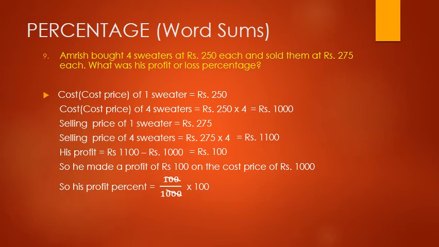So 100 divided by 100 is equal to 1 and 1000 divided by 100 is equal to 10. So now what is left? 100 upon 10. Now we are going to divide 100 in the numerator and 10 in the denominator by common number 10. So 100 divided by 10 is equal to 10 and 10 divided by 10 is equal to 1. So our answer is 10%. So we can say that his profit percentage is 10%.